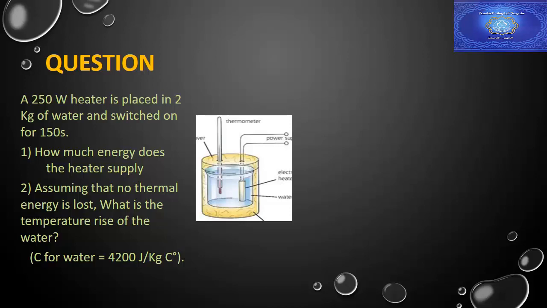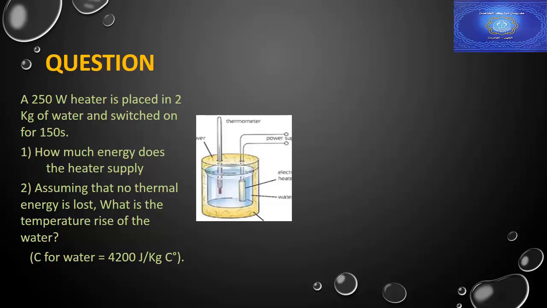What is the temperature rise of the water? Suppose C, the specific heat capacity for water, equals 4200 joule per kilogram times degree Celsius. The unit of specific heat capacity is very important, which is joule per kilogram times degree Celsius. You should save this unit.